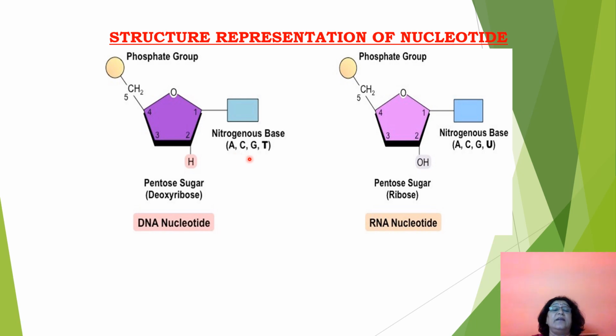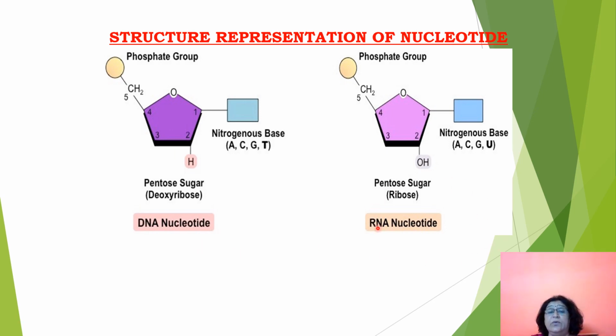Nitrogenous bases are adenine, cytosine, guanine and thymine, and through the fifth carbon OH it links to the phosphate group. So that's how the bonds are formed. Water is given out here also, water is given out here also to form this bond. So this is a DNA nucleotide.